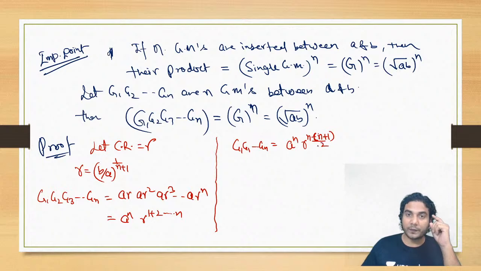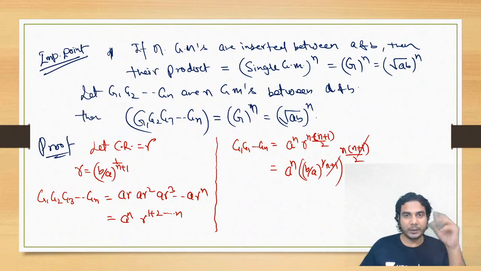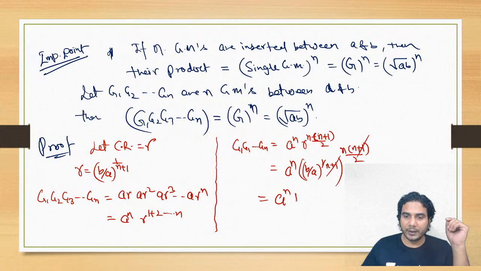Now let's put the value of R. The value of R is nothing but B upon A raised to 1 upon n plus 1, whole raised to n into n plus 1 by 2. So you can see this n plus 1 will get cancelled because powers are going to be multiplied, right? So we are getting A raised to n and B raised to n by 2.